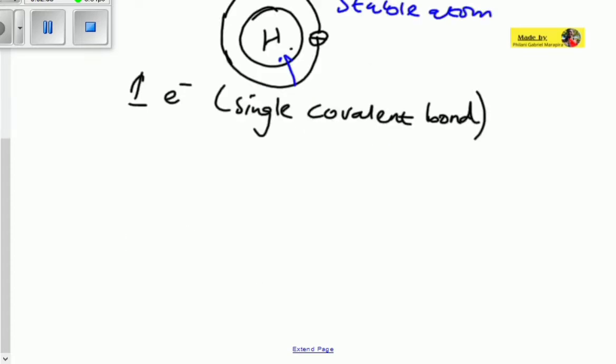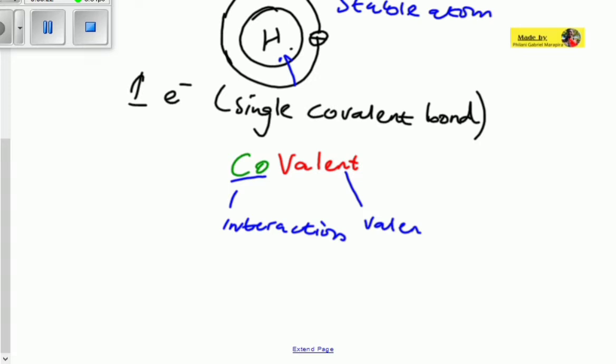So let's look at this name, covalent. So what is the covalent thingy? Here the co just means there is an interaction. In general terms, like in cooperation, all those words which start with co as a prefix, that just means there's an interaction. And then the valent means the valence electrons. So the valence electrons are interacting between two or more atoms in this case. So we have two or more atoms whose valence electrons are interacting with each other.